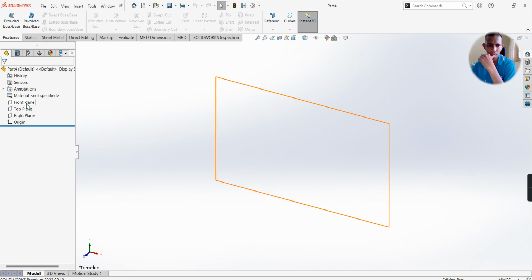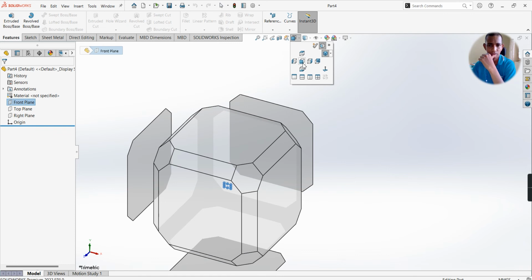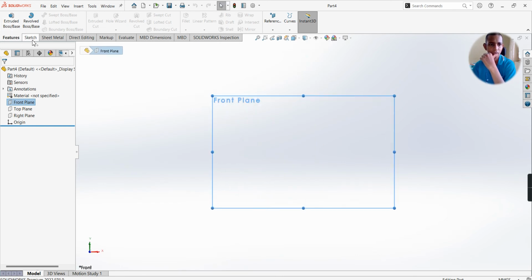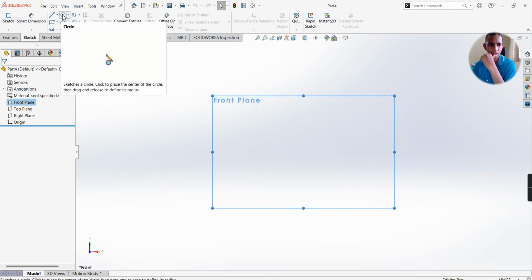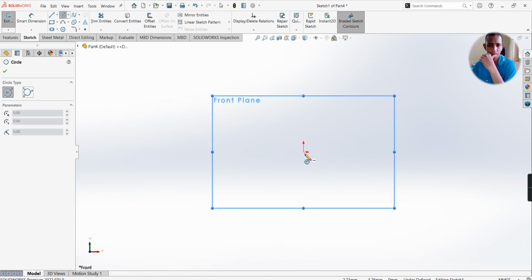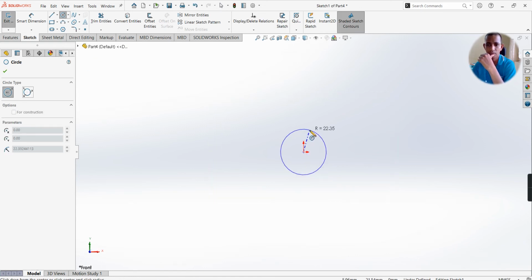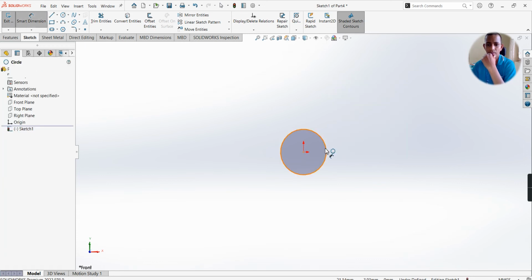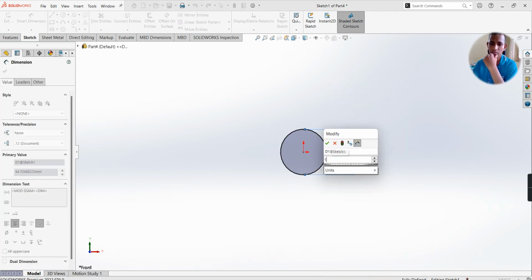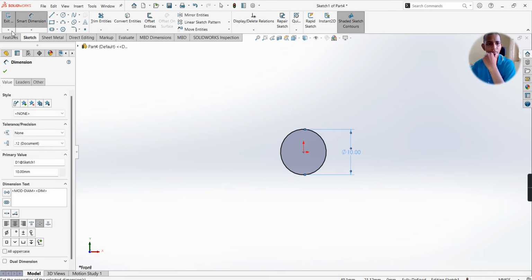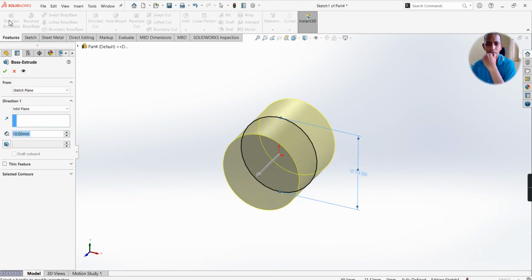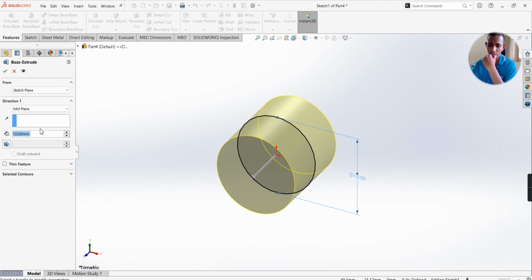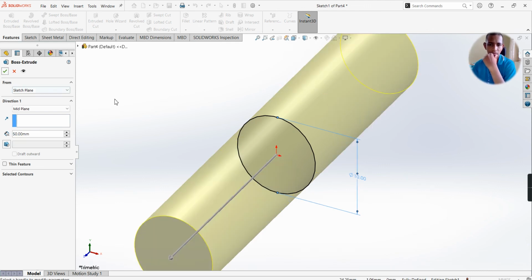Select front plane, front view, sketch, circle. From origin point draw one circle. Make dimension. Diameter of the circle is 10 mm. Extrude boss base. Here distance specify as 50. Select OK.